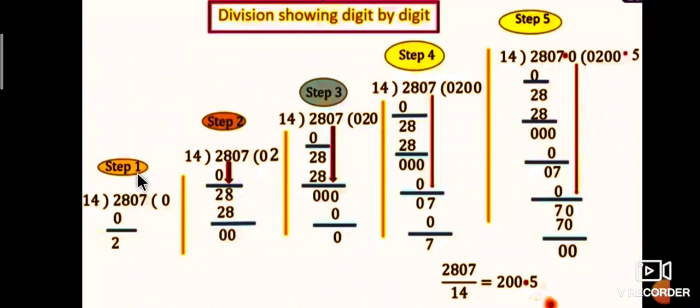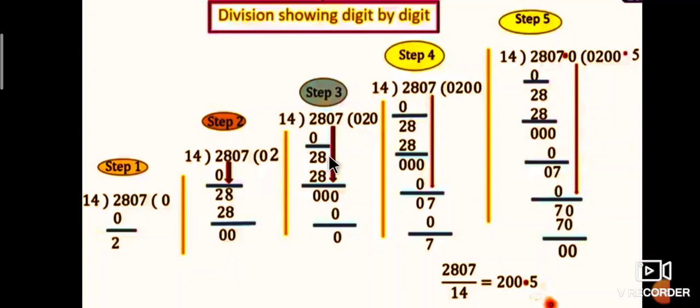When 2 is not divisible by 14, we multiply 14 into 0, which is 0. Then 2 remains. Again, bring down the 8, and it becomes 28.